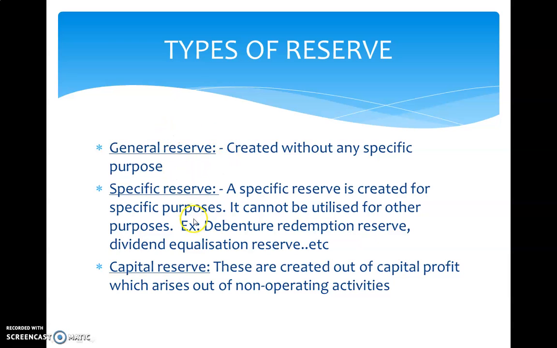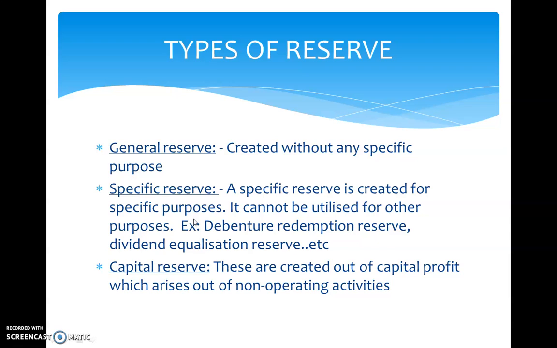Next, specific reserve. It is created for some specific purposes. A specific reserve cannot be utilized for purposes other than those for which it has been created. For example, dividend equalization reserve, investment fluctuation reserve, debenture redemption reserve, etc. A portion of profit or other surpluses is retained to meet specific requirements. It is not represented by any asset, so it cannot be utilized for distribution of dividend except in compelling circumstances.